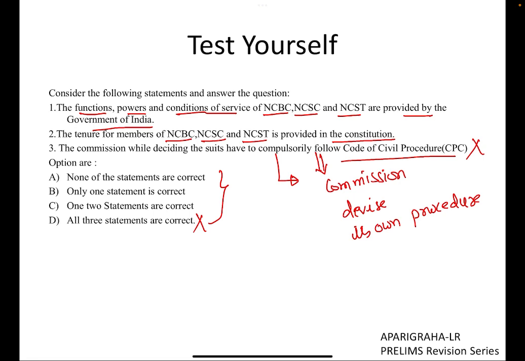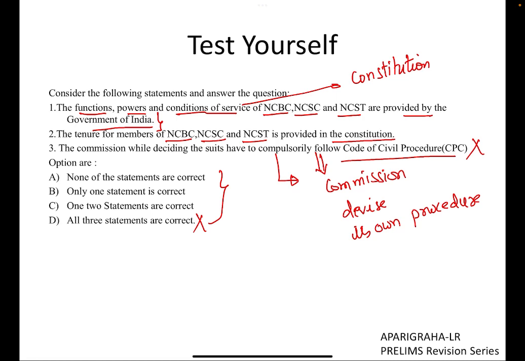We must remember that NCBC, NCSC, and NCST are constitutional bodies. So the functions, powers, and conditions of service will be provided in the constitution itself, rather than leaving them to the whims and fancies of the government of the day. This is the reason why these are called constitutional bodies.